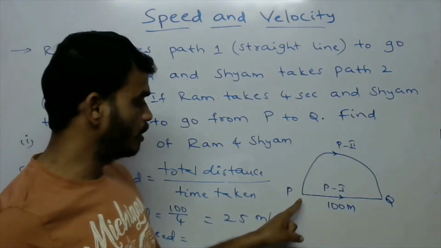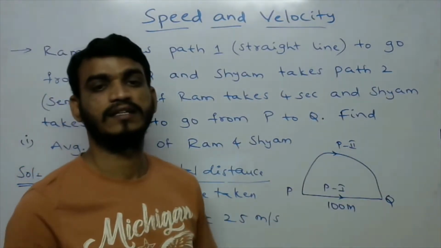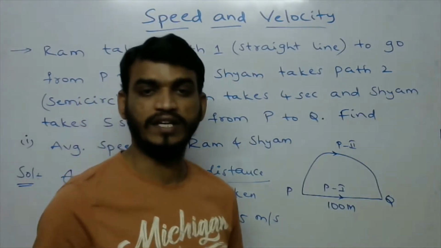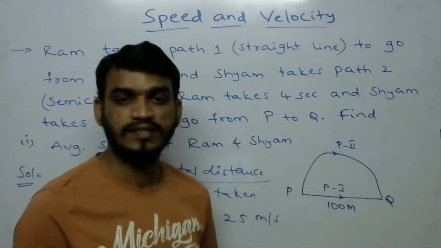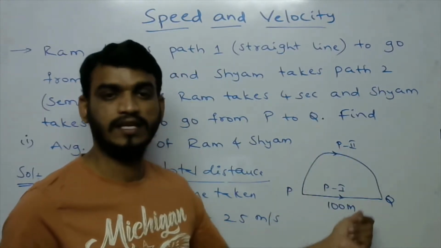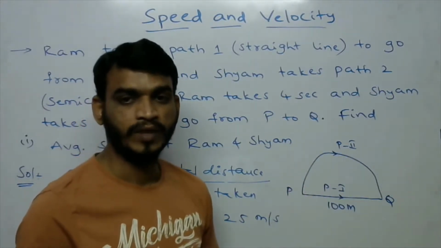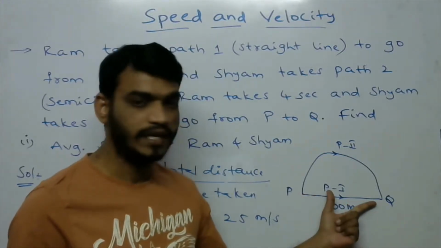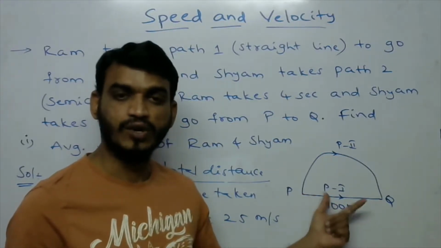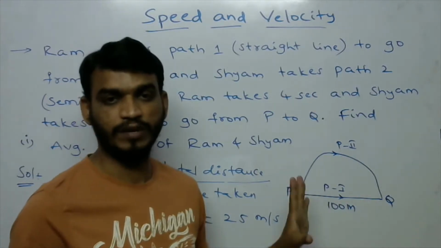So what is the total distance of path 2? That is a semicircle, so that will be pi into r. So here the total diameter is 100 meters, so the radius is 50 meters.